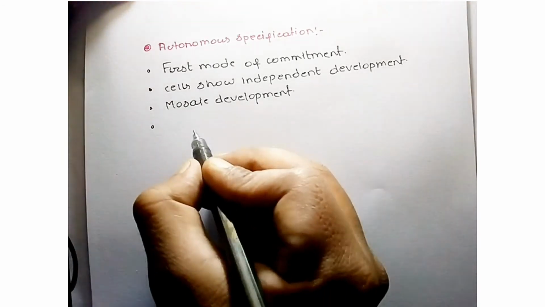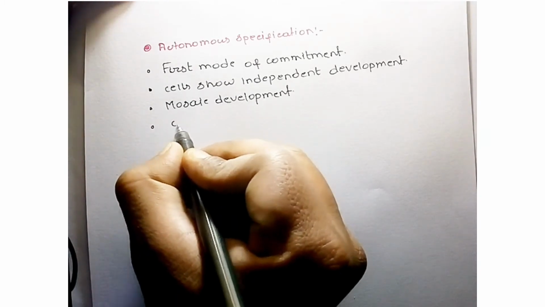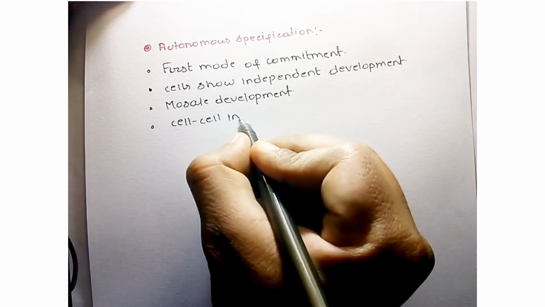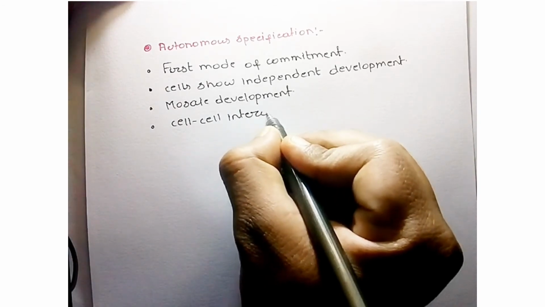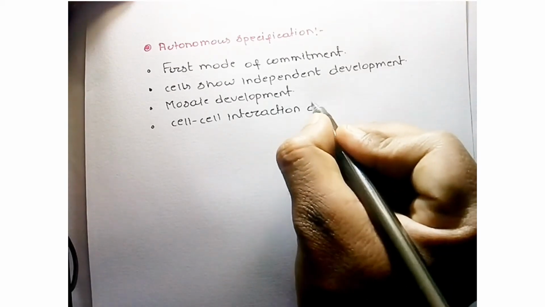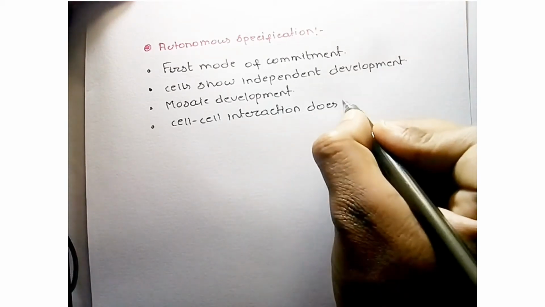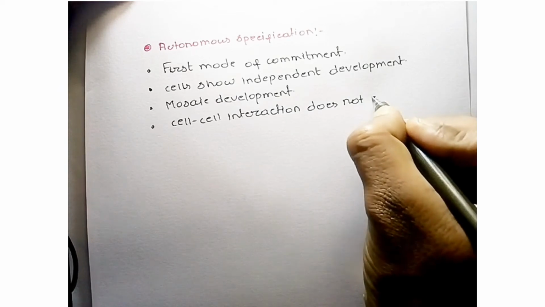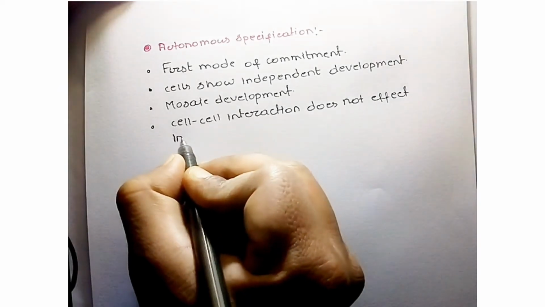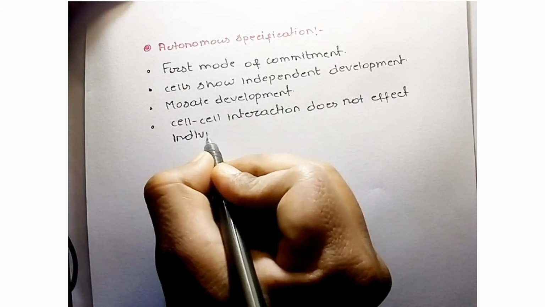So cell interaction does not affect individual cell development.